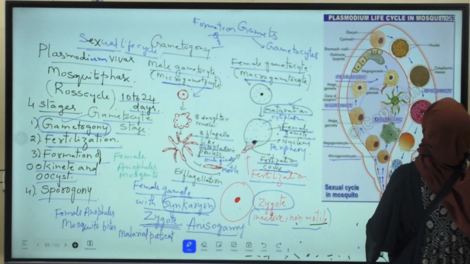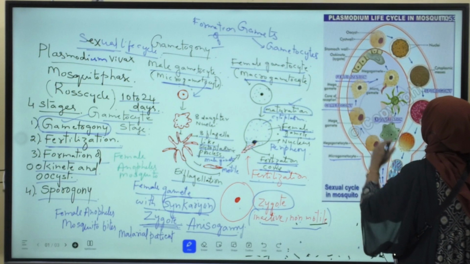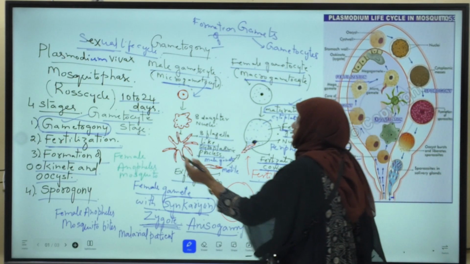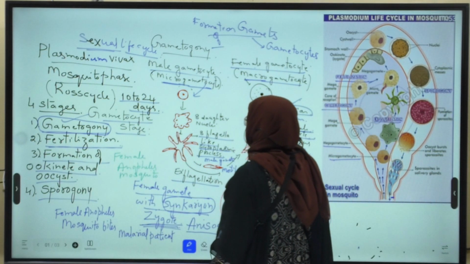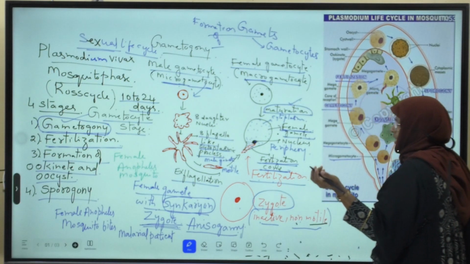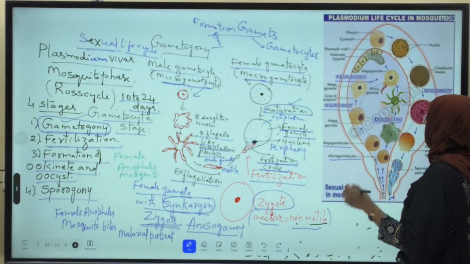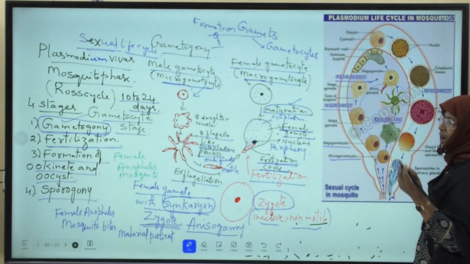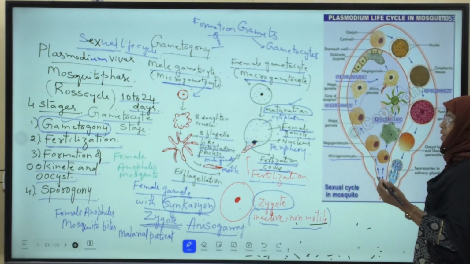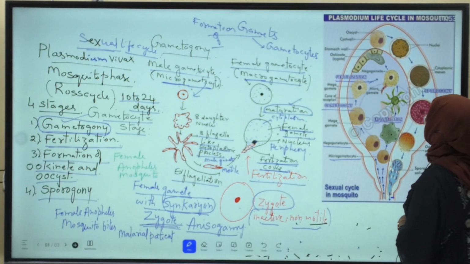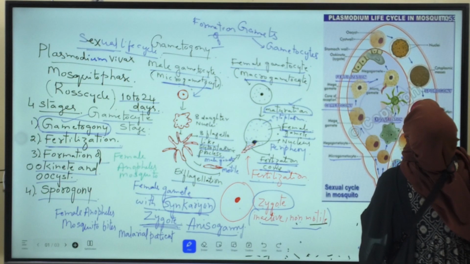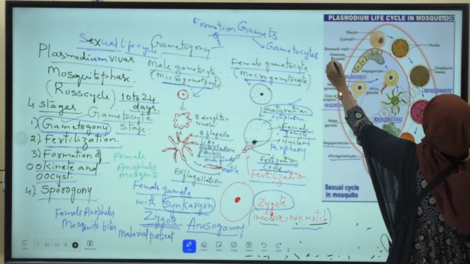Okay? Later this zygote remains inactive for some time and it is non-motile. Later, within 18 to 24 hours, this zygote transforms into a long, slender, worm-like structure called the ookinete.